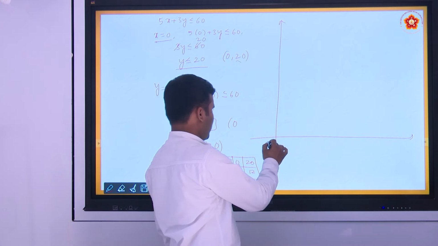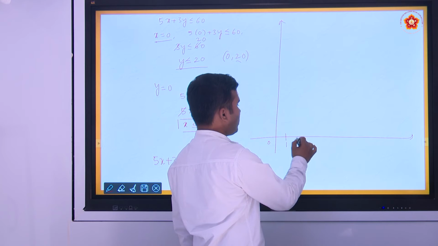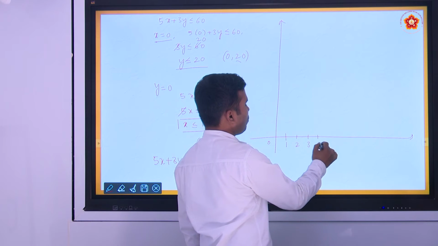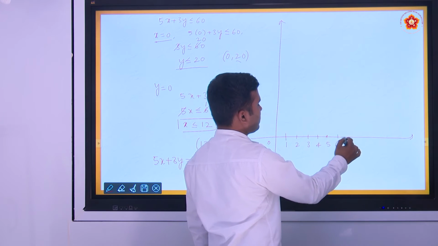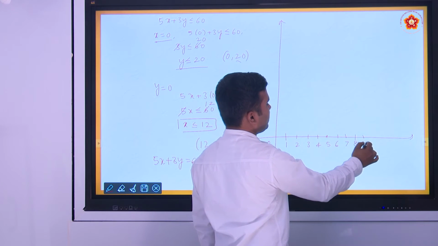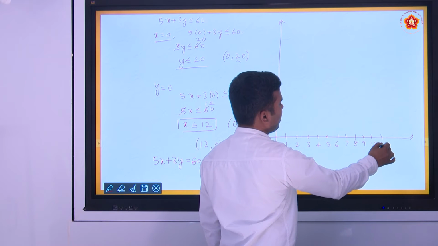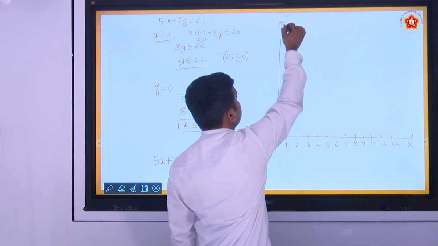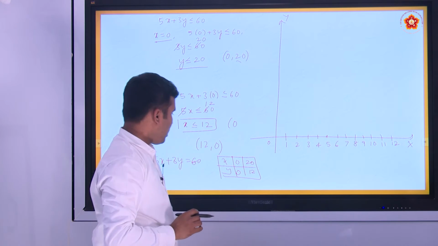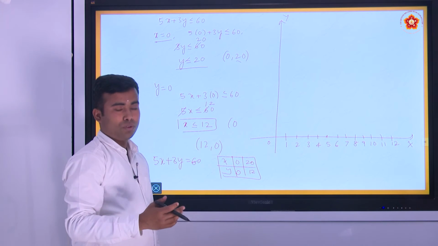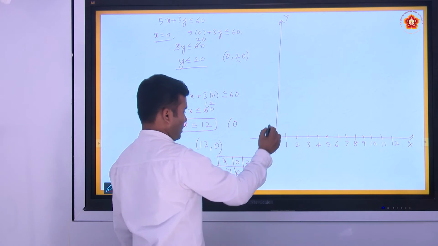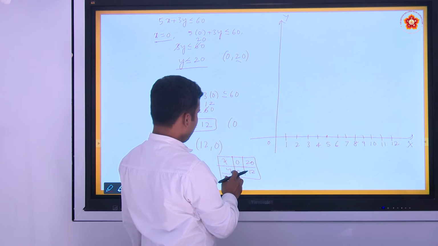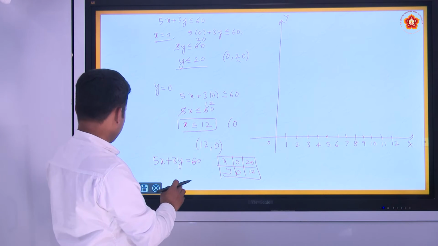So if I take 0, 1, 2, 3, 4, 5, 6, 7, 8, 9, 10, 11, 12. This is the x axis, this is the y axis, and this is the origin. And y varies from where to where? 0 to 12.